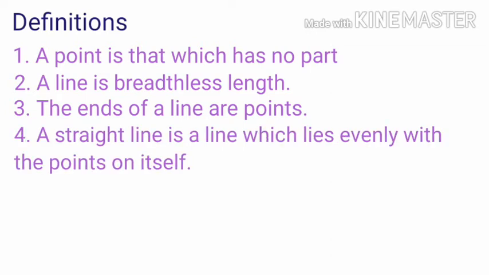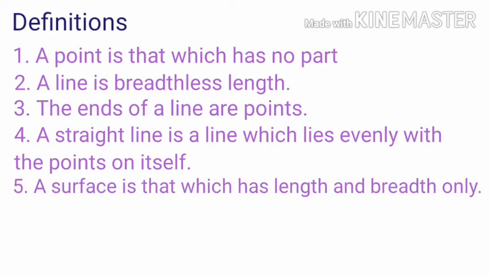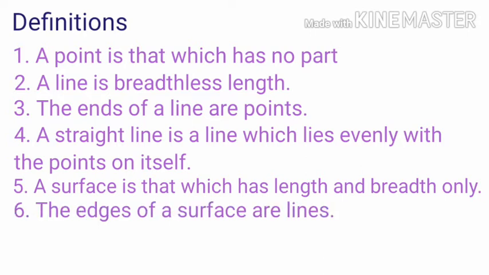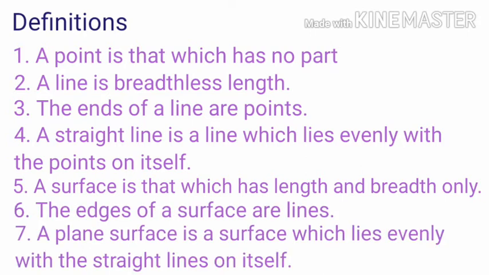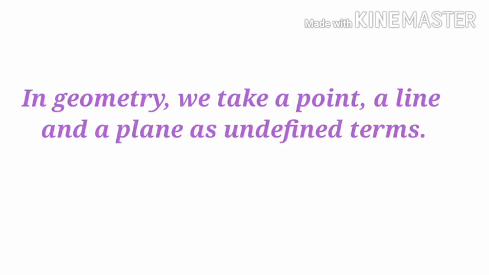A straight line is a line which lies evenly with the points on itself. A surface is that which has length and breadth only. The edges of a surface are lines. A plane surface is a surface which lies evenly with the straight lines on itself. In geometry, we take a point, a line, and a plane as undefined terms.